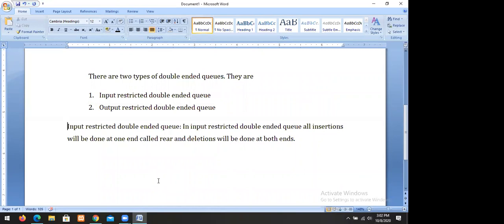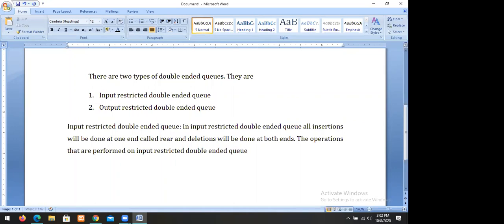So what are the different operations performed on an input restricted double-ended queue?